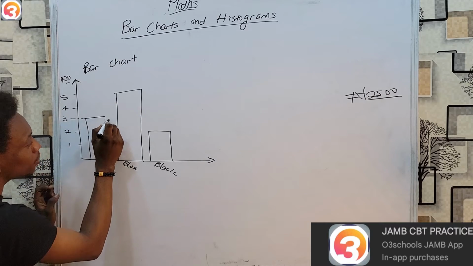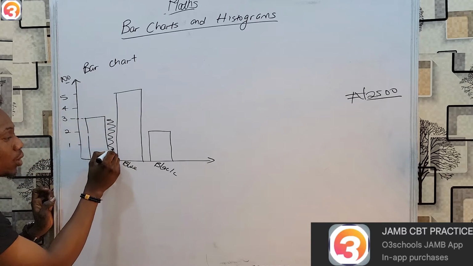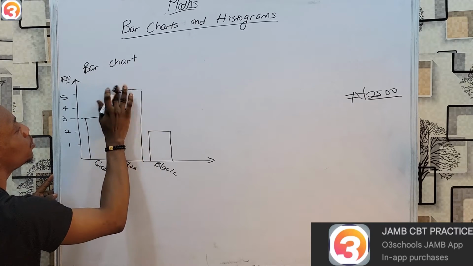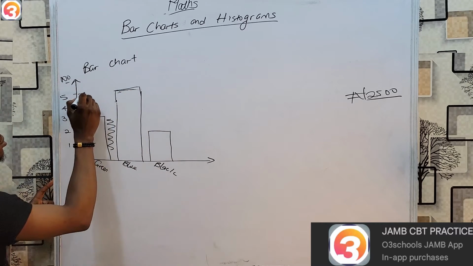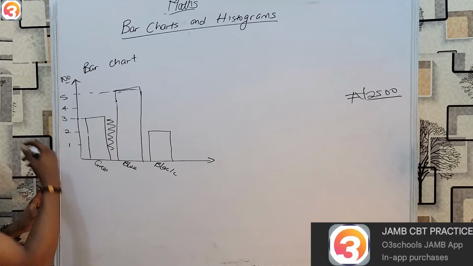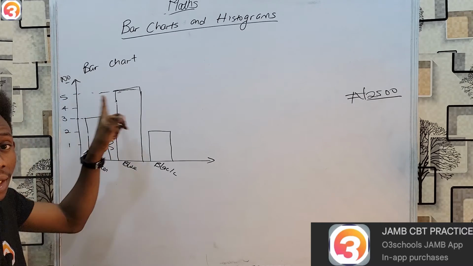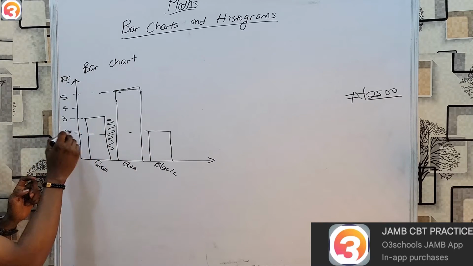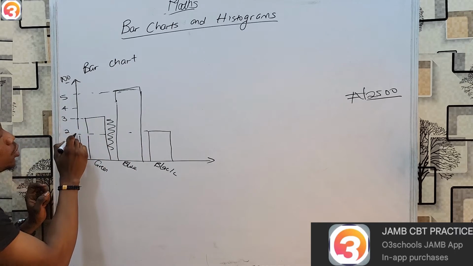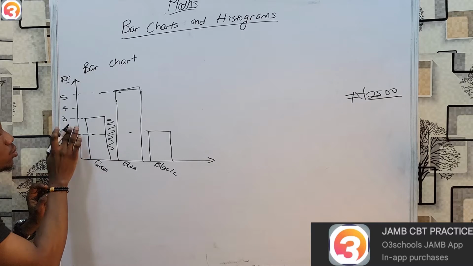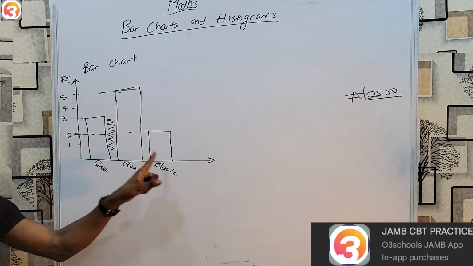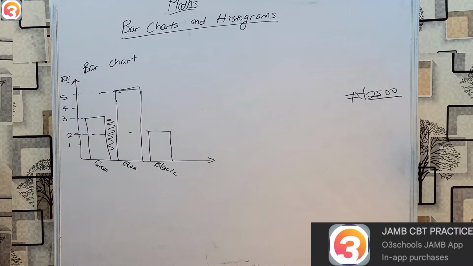Now you can see there's a space between this bar and the next one. This could be traced to the appropriate number, which is 5, implying that there are 5 students in the class with blue backpacks. And this could also be traced to the appropriate number, which would be 2, implying that there are 2 students with black backpacks. So this is how a bar chart works.